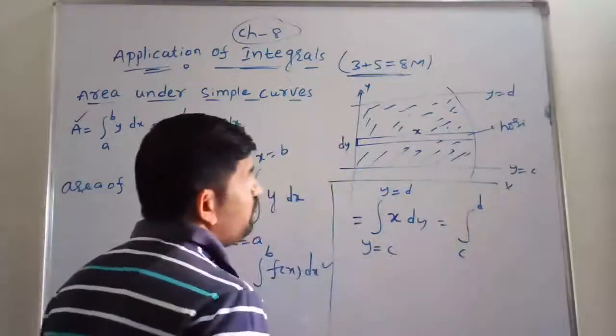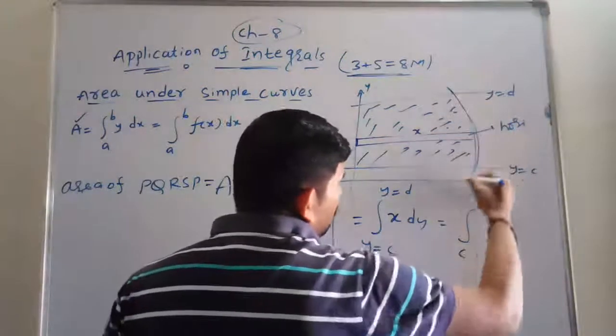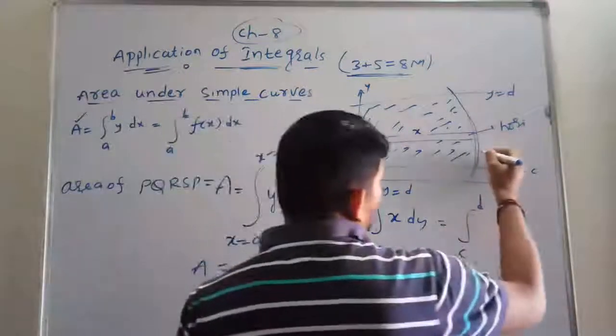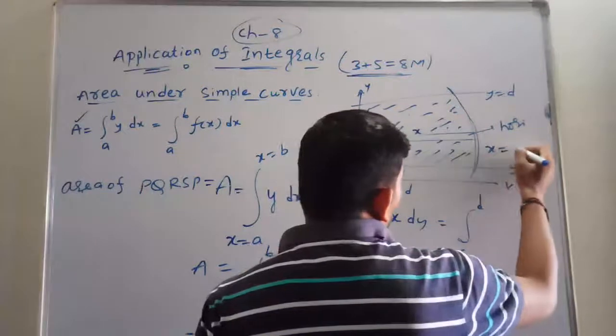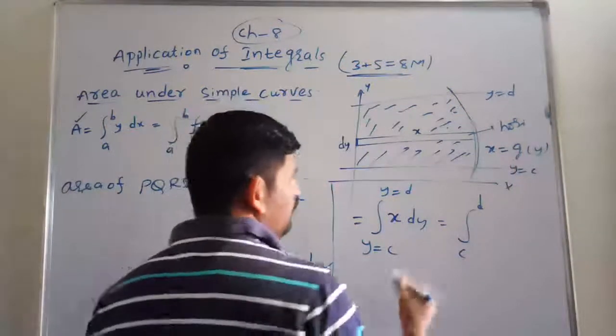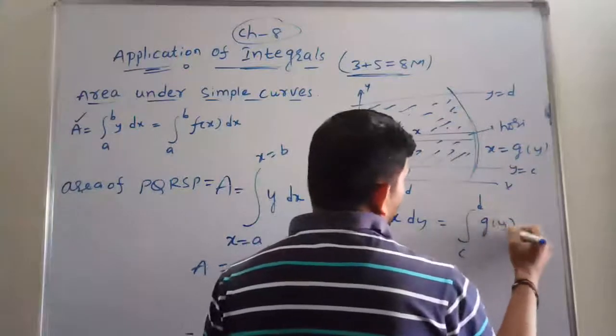And what is the x here? Just now we have taken y is equal to f of x, but this curve is not y is equal to f of x, that is the x is equal to g of y curve. x is equal to what? g of y. So in place of x, replace g of y and dy.